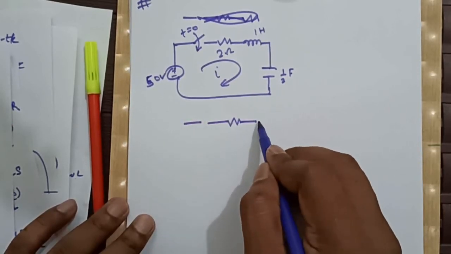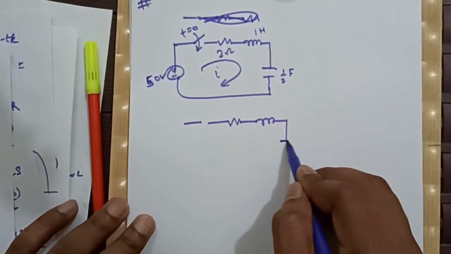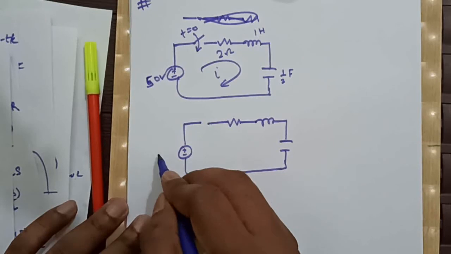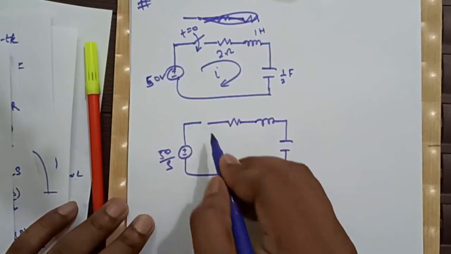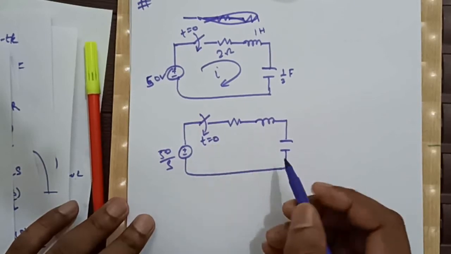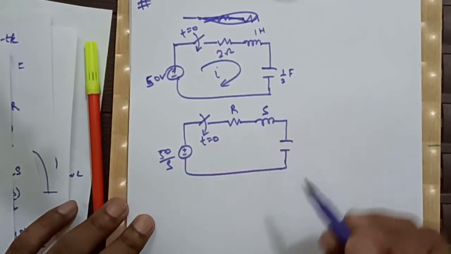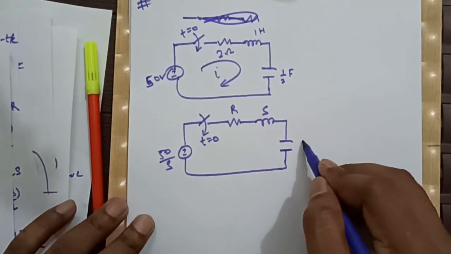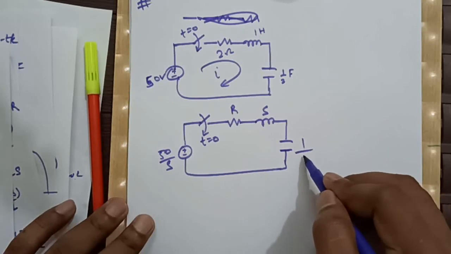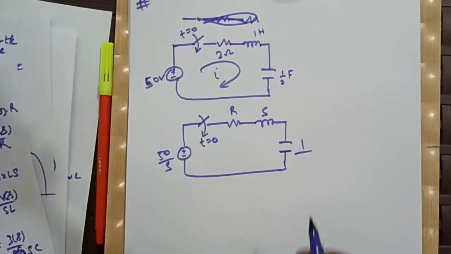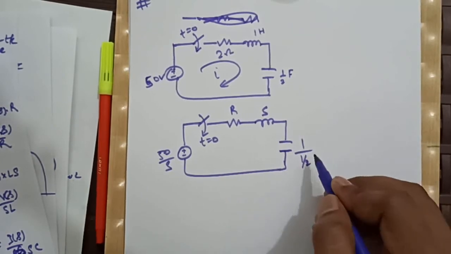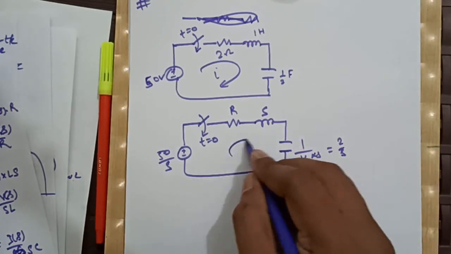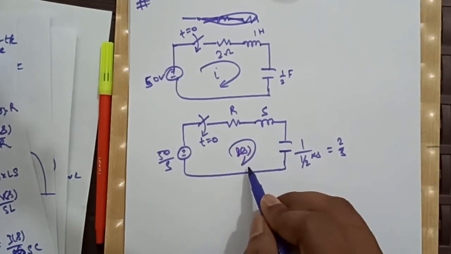This is the inductor, and the Laplace transform of the source is 50 by S. This will be R, this will be S, because SL, L value is 1, and this will become 1 by CS, which is nothing but 1 by 2 into S, which is 2 by S, and this will be Is in Laplace domain.